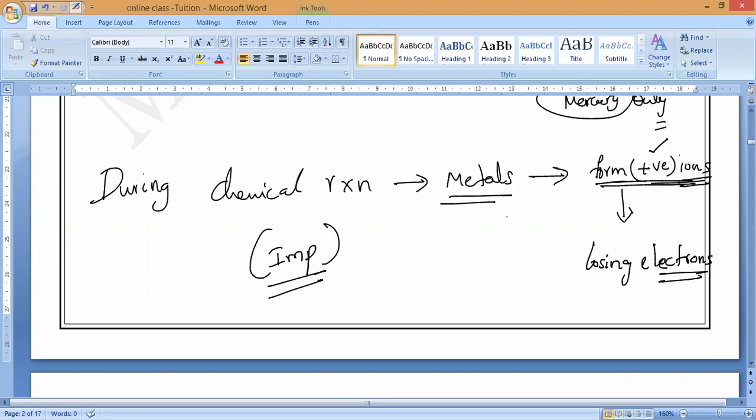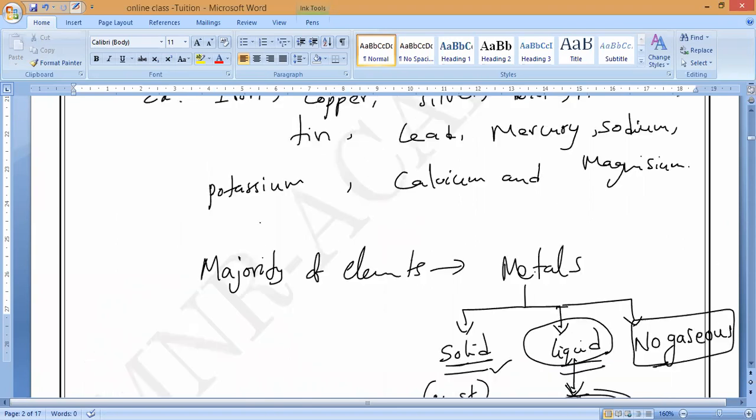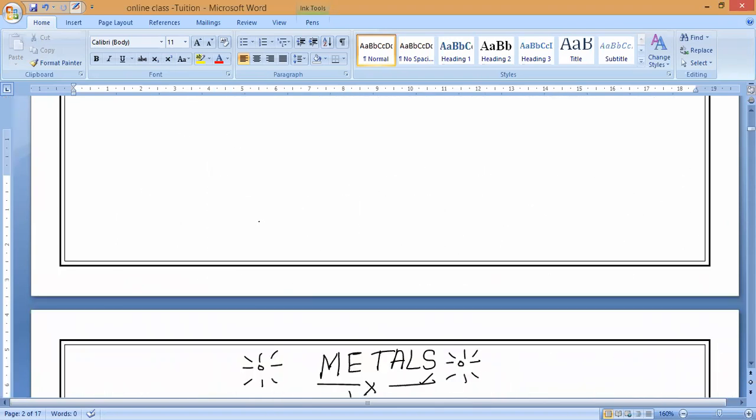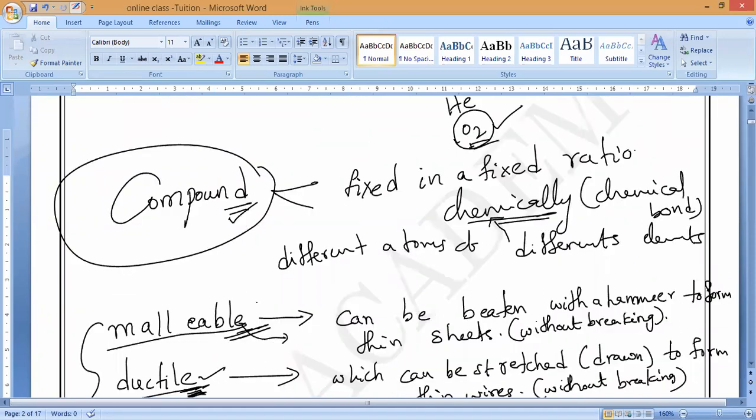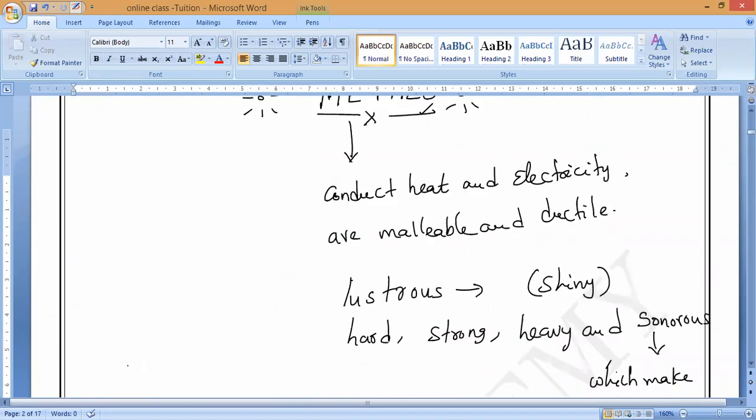Till now, what is the definition of metals that you have studied? Metals can conduct heat and electricity. They are malleable and ductile in nature. They are lustrous, hard, strong, heavy and sonorous in nature.